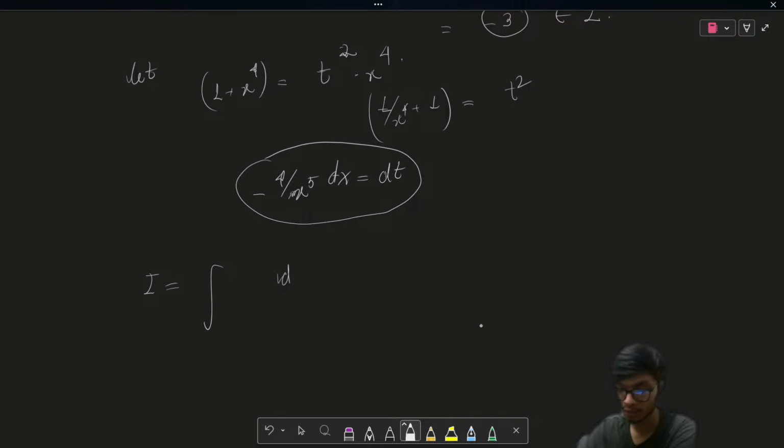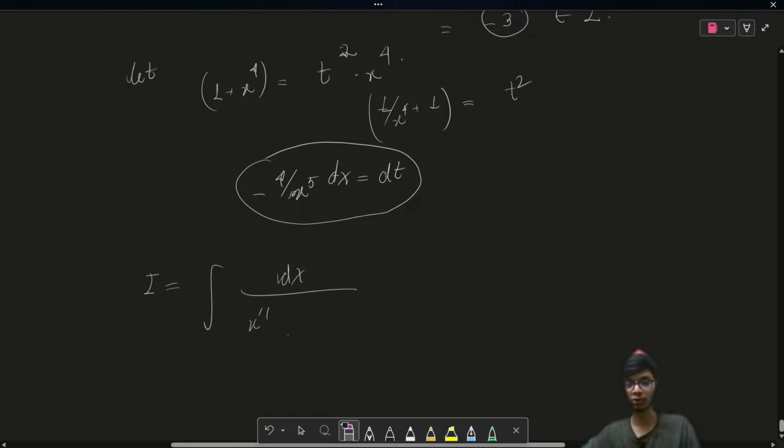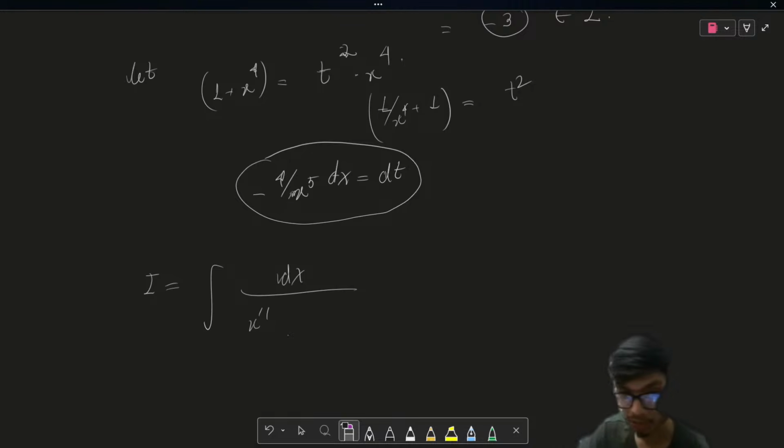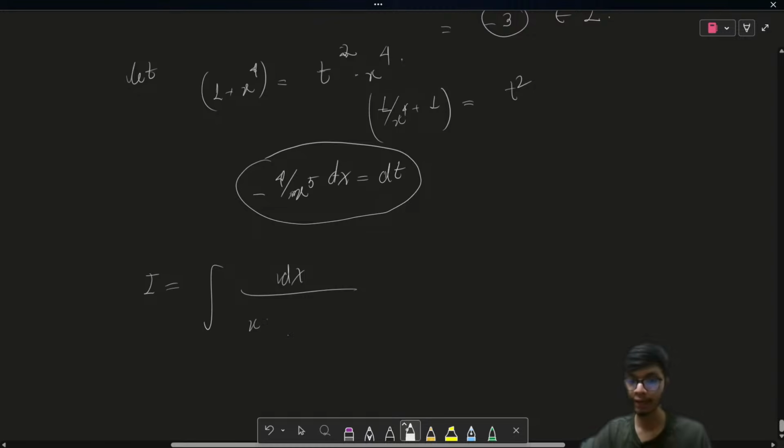So now your integral looks like dx upon x to the power 11 times the square root of 1 plus x to the power 4. If I take x square common out of the square root, it will come out as x. In the denominator I already had x to the power 11, and again x square is coming out, so it's going to be x to the power 13. The left part is 1 plus 1 upon x to the power 4, whole to the power 1 upon 2, which is very simple to solve.